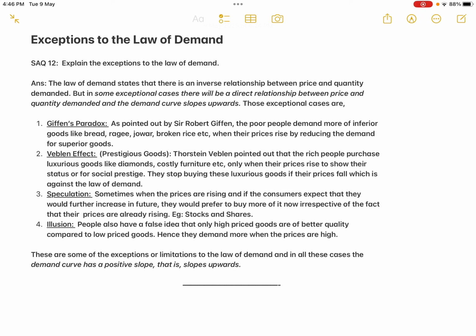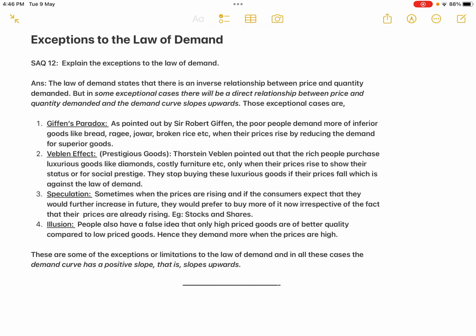Third one, speculation. Sometimes when the prices are rising and if the consumers expect that they would increase further in future, they would prefer to buy more of it now irrespective of the fact that their prices are already rising. Example, stocks and shares. You can mention even the food grains also. Fourth one, illusion.